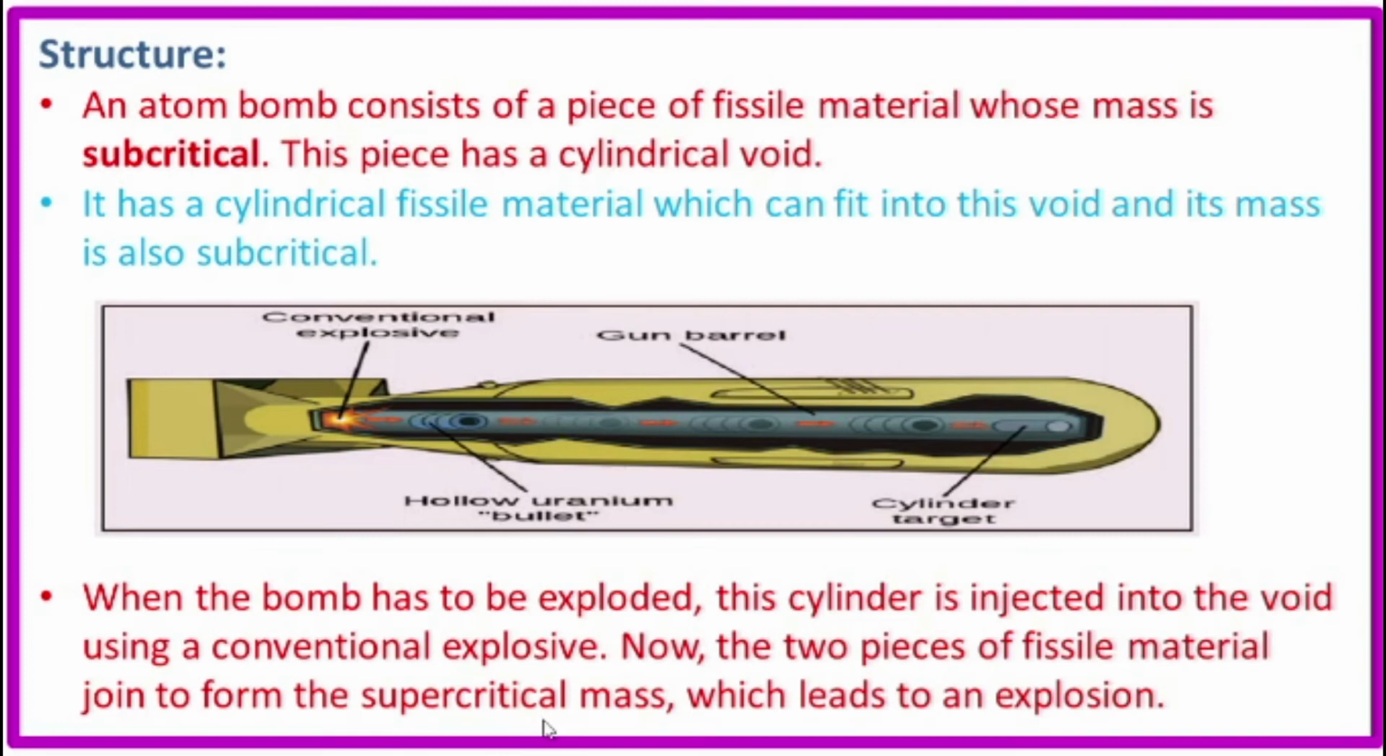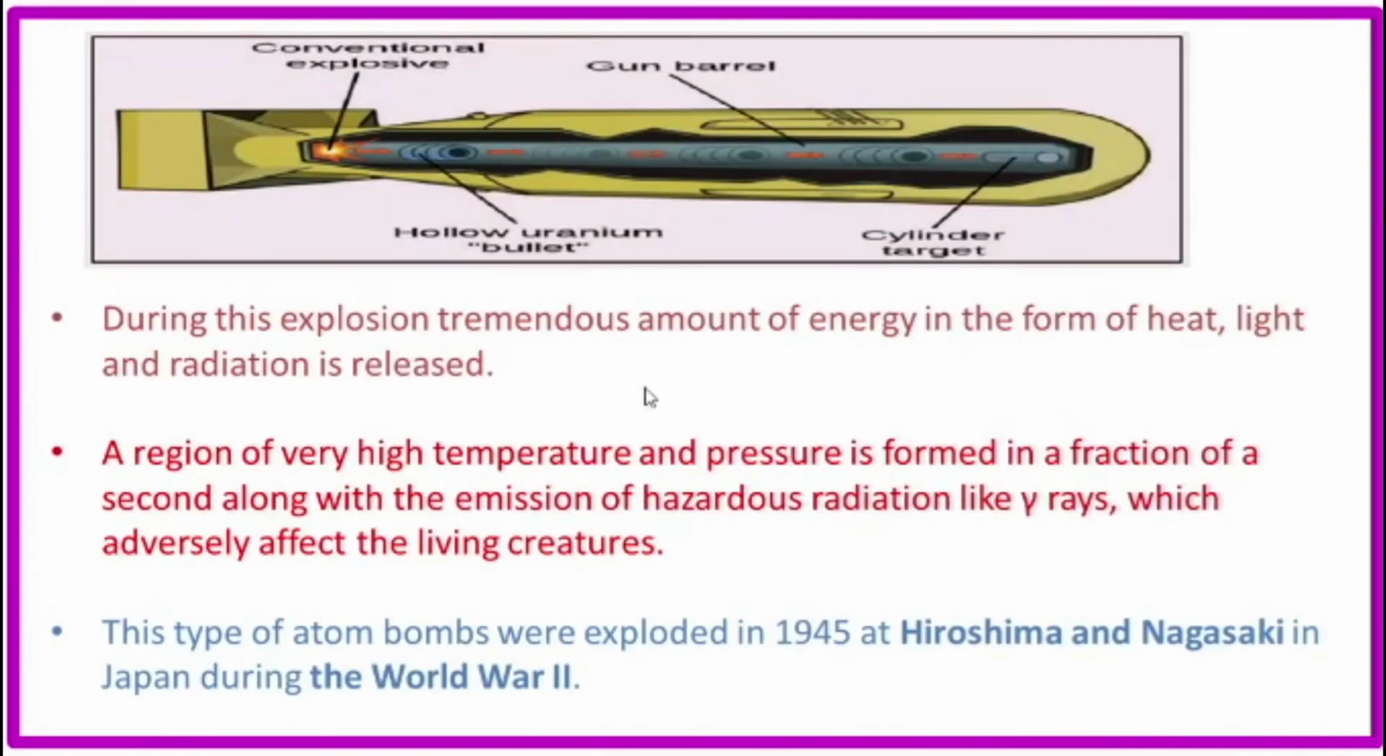Supercritical means the mass of the fissile material is more than the critical mass. So when the two pieces of fissile material join, at that time the mass is compared with the critical mass, and it is more. So it is a supercritical mass, which leads to an explosion. During this explosion, a tremendous amount of energy in the form of heat, light and radiation is released.